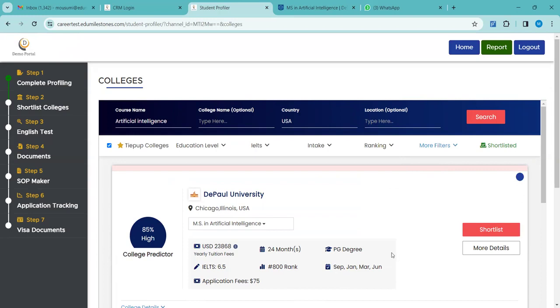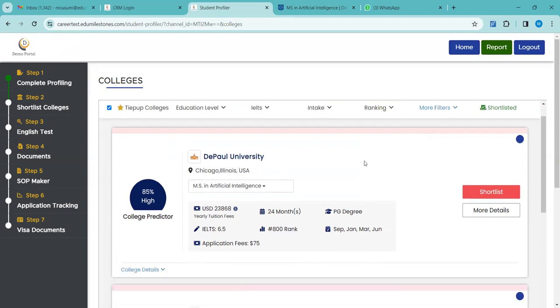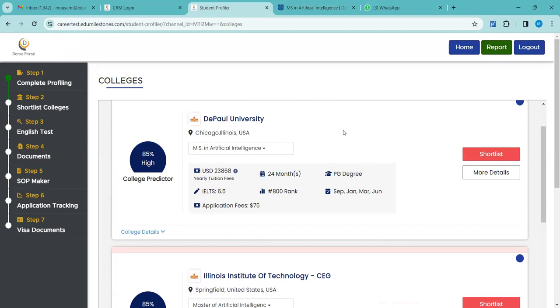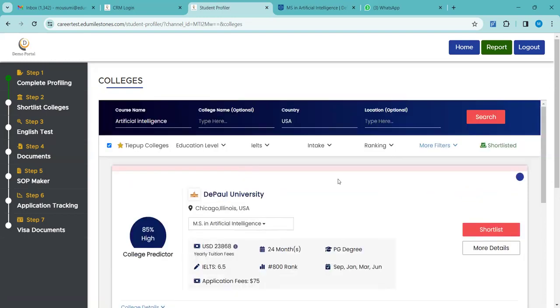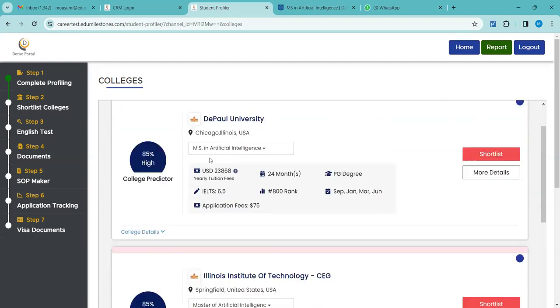Okay. So we were talking about DePaul University. We were just taking an example of DePaul University, and we were talking about the artificial intelligence course in DePaul University. So did you see the filters that I have set when these universities came? Okay, those all are clear. Fine. So now you can see here all the information has been provided in the CRM, right? The fees and all, the requirements, all are given here. For the GRE GMAT requirement, we have not put it here because during COVID, most of the universities waived off the GRE GMAT requirements.